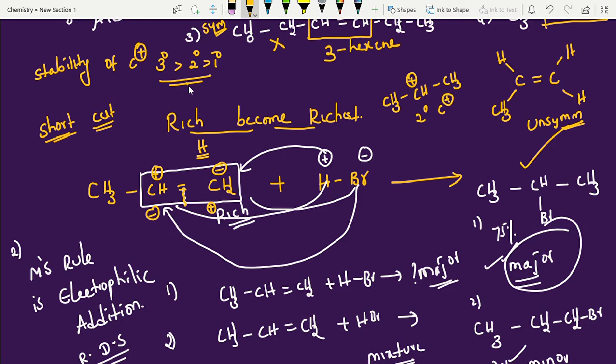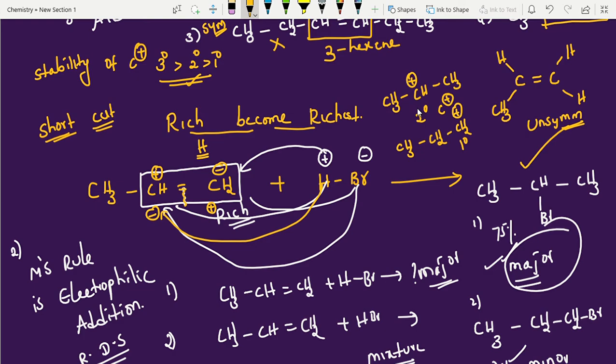Secondary carbocation is more stable. If you take the other case, students, here plus, here minus. Wherever minus is there, hydrogen will go and attack here. What is the output? What is the intermediate here? CH3, CH2, CH2 plus, right? This is a primary carbocation. Primary carbocation is unstable. That product is generally minor. Okay, this is major. That is the proof.